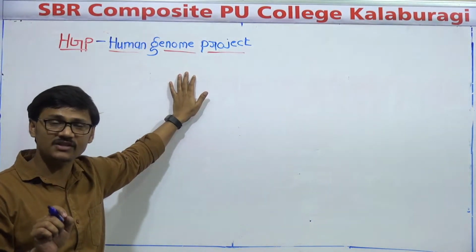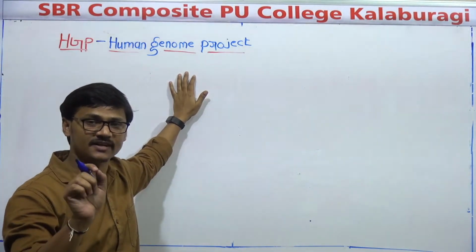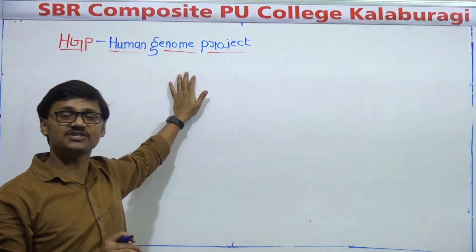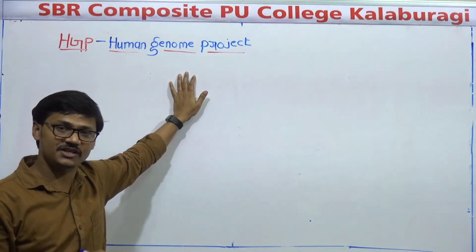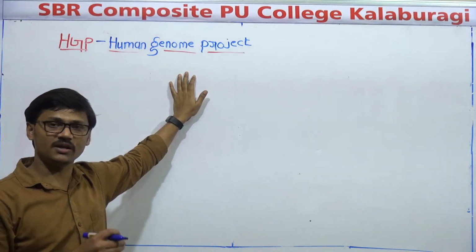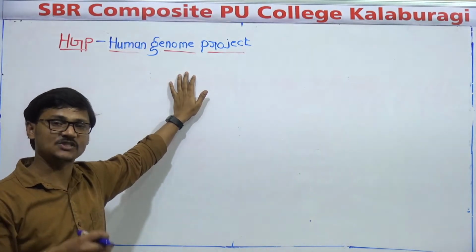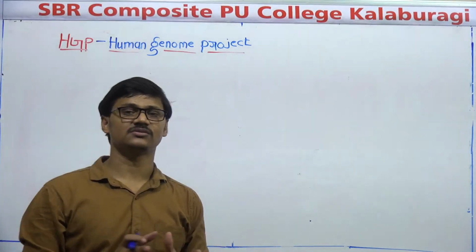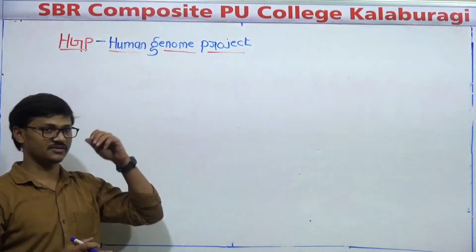Sequence of a gene means a gene is made up of nucleotides like A, T, G, C, and they are arranged in a particular sequence; that is called the gene sequence. So scientists wanted to study different genes of organisms, say human. It's not just a gene, it's a structure, a sequence, a location, a function. These aims led to the start of the Human Genome Project.